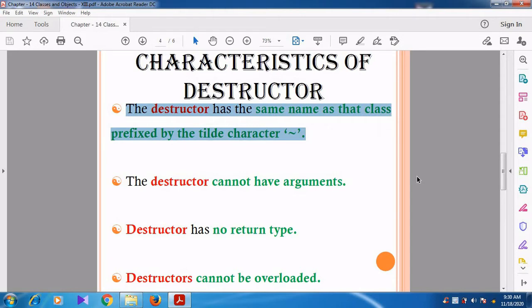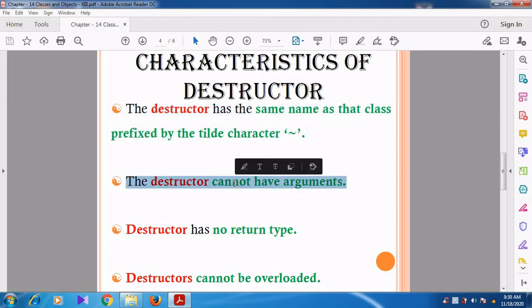So how can we identify the difference between the constructor and destructor? The constructor carries the same name as the class name, but the destructor carries the same name as the class name with a special symbol prefixed. What is the special symbol? Tilde character. With that we can identify that it is a destructor. Whenever there is a symbol prefixed, that is a destructor. When there is no symbol, we can identify that it is a constructor.